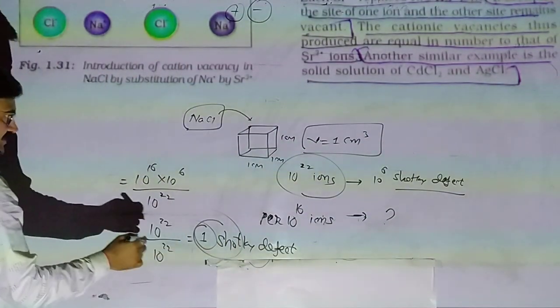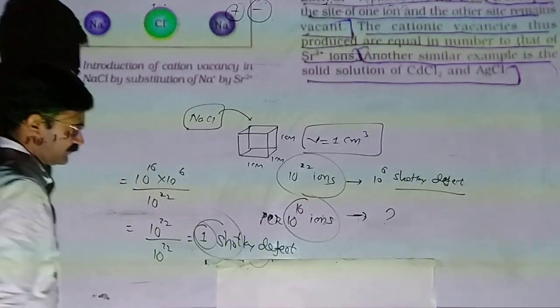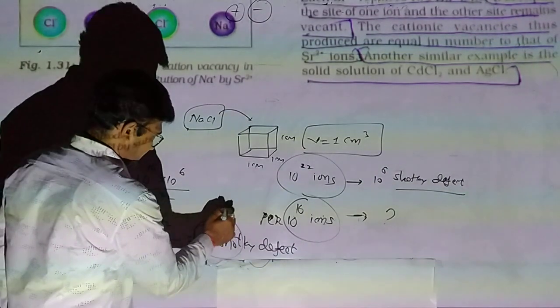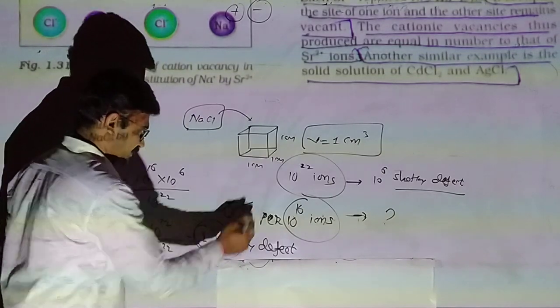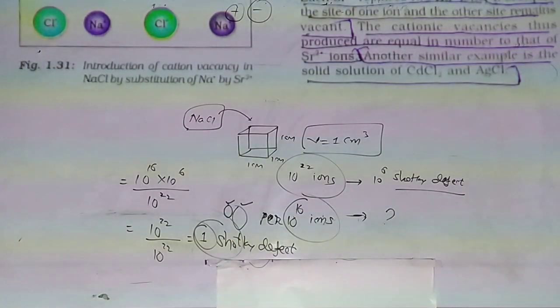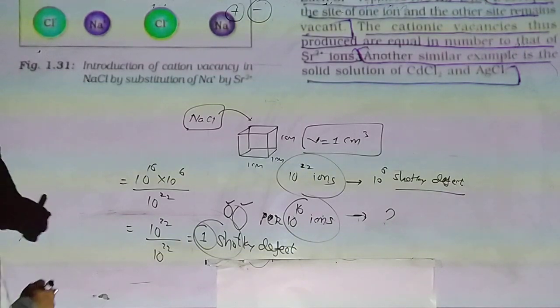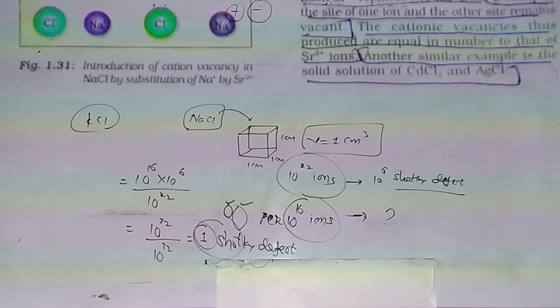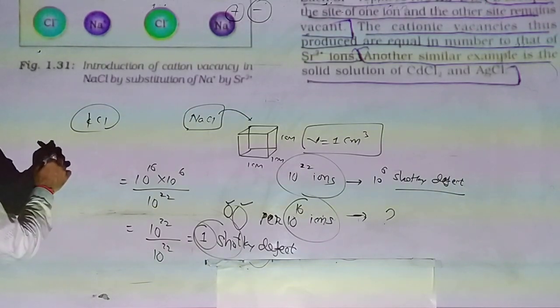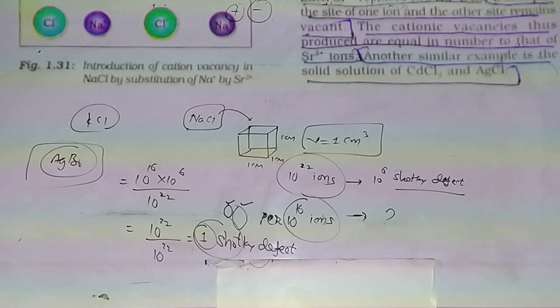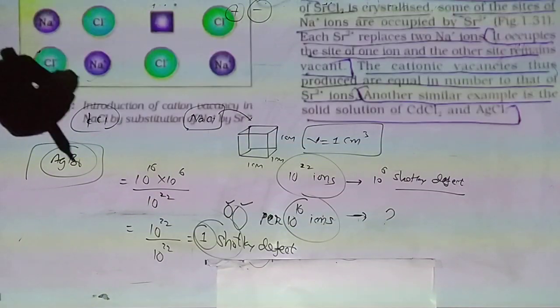Per 10 raised to 16 ions gives 1 Schottky defect. 1 Schottky defect means 2 holes, one of a positive radical and one of a negative radical. This type of Schottky defect occurs in NaCl, potassium chloride and silver bromide, where silver bromide possesses 2 types of defects.